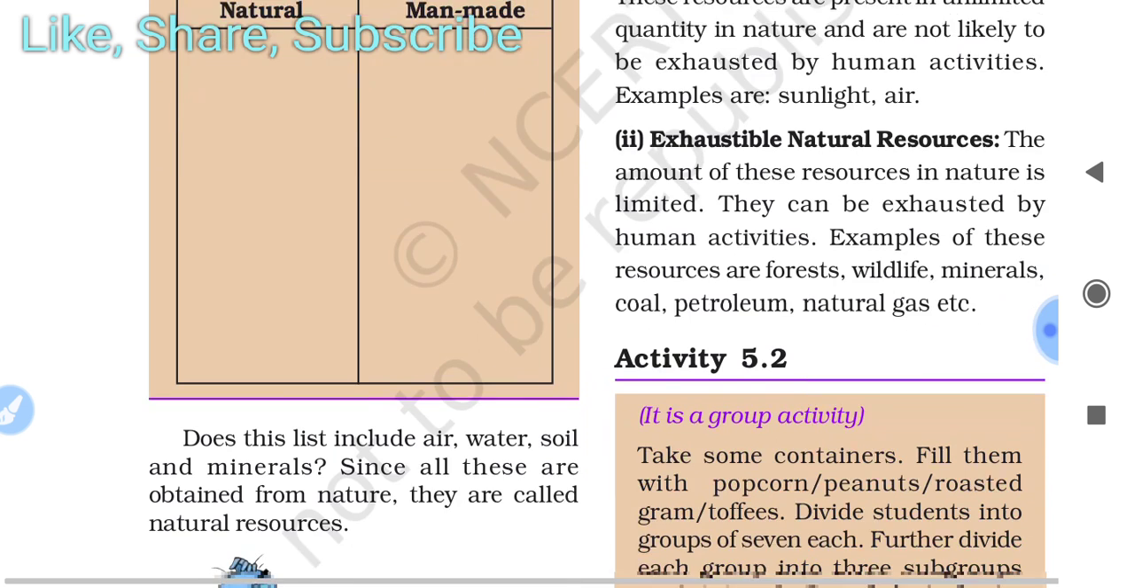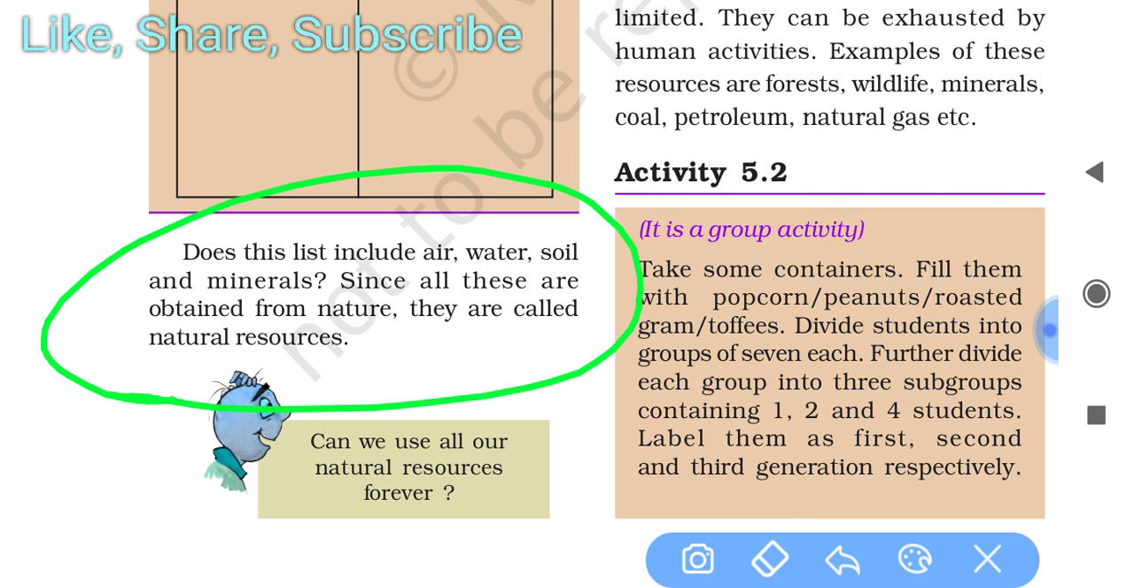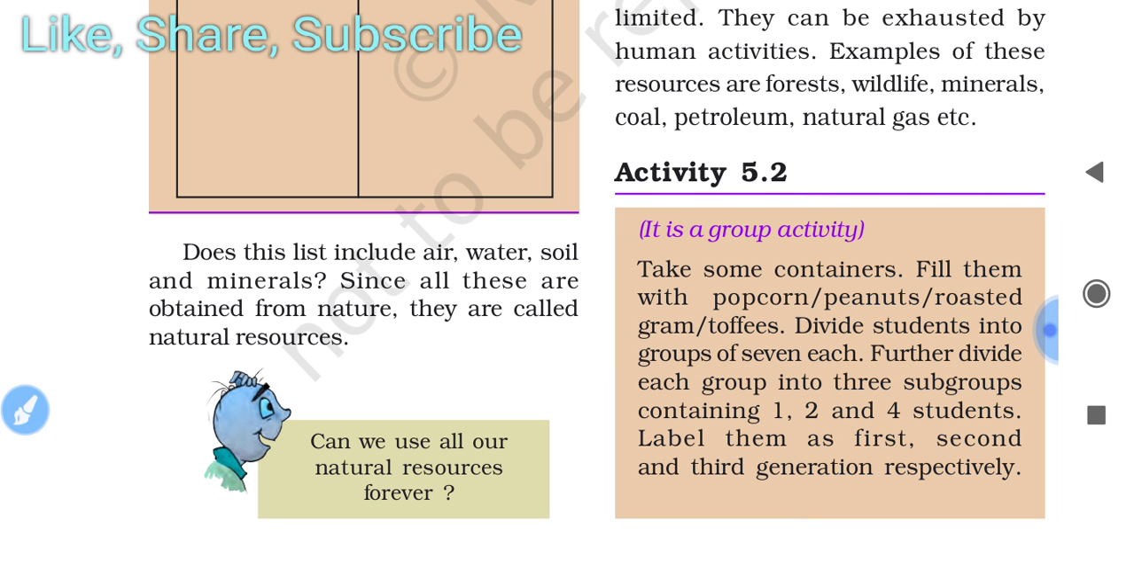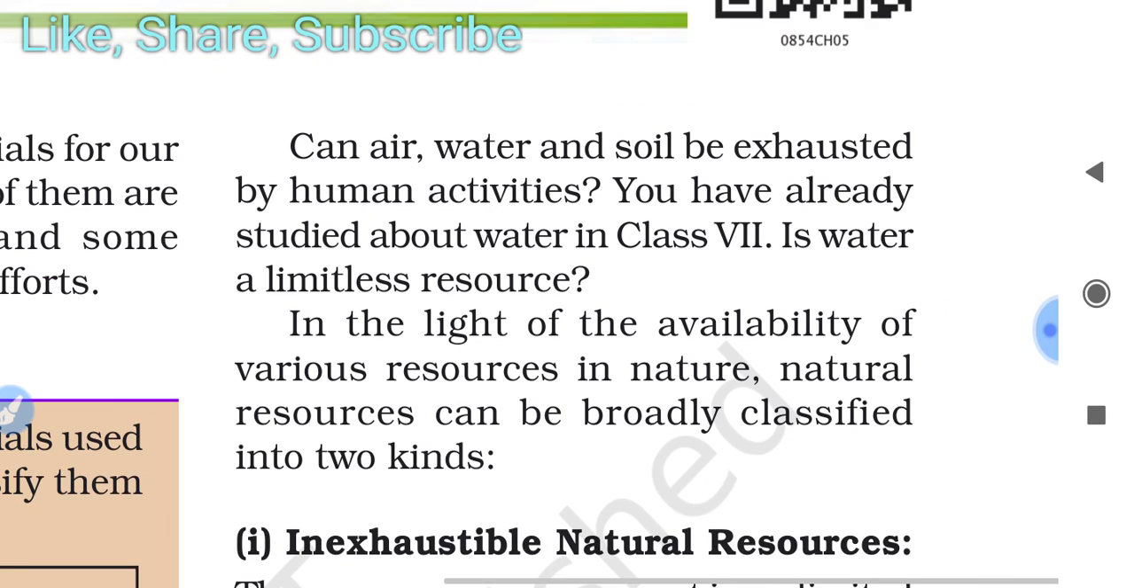So does this list include air, water, soil, and minerals? Since all these are obtained from nature, they are called natural resources. So now our answer will become clear, which we are going to discuss further in this chapter. Air, water, soil, and minerals are also necessary for our daily life. Can we use all our natural resources forever? Of course not, and if we discuss it, it will be clear to you.